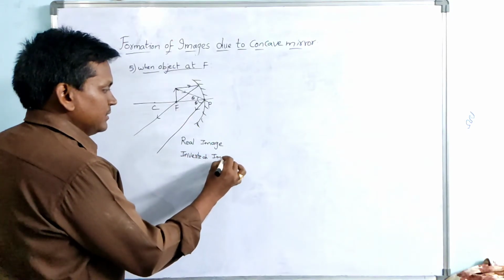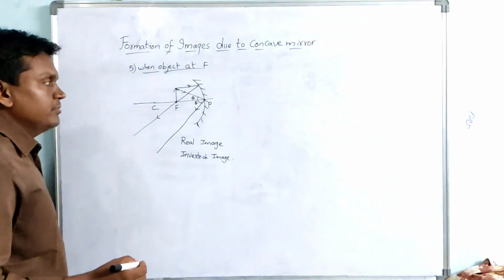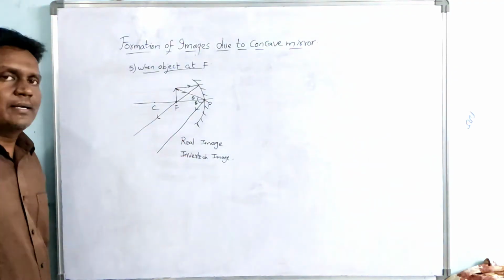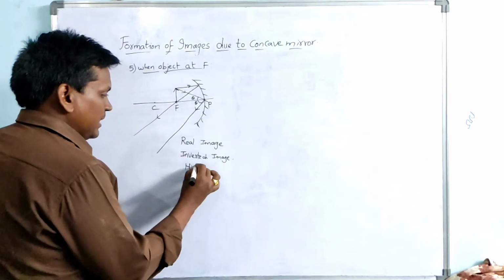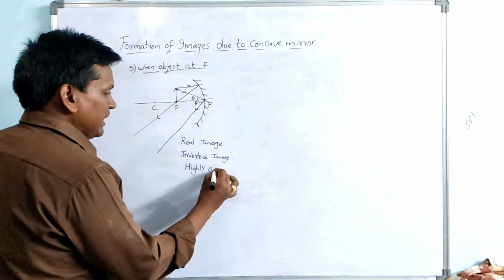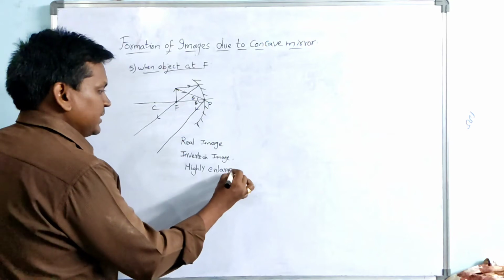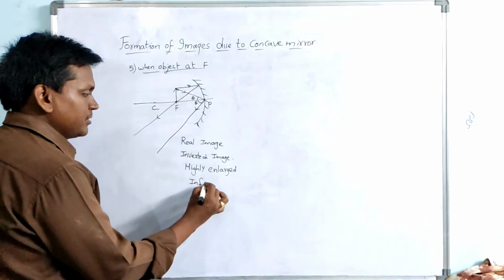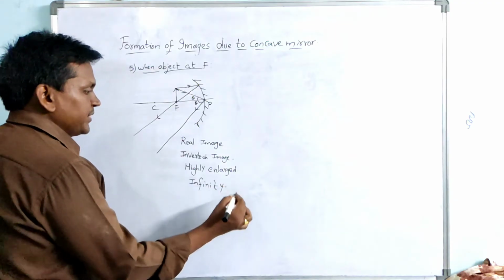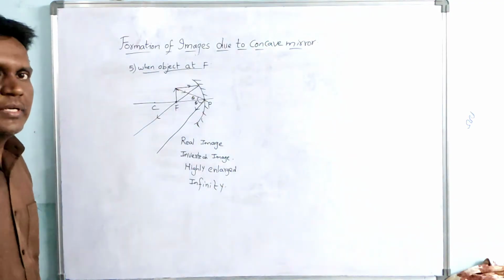And what is the size of the image here? Actually as the rays are diverging apart, here the size of the image is highly enlarged image is formed, and image is formed at infinite distance or infinity. Image is formed at infinity.